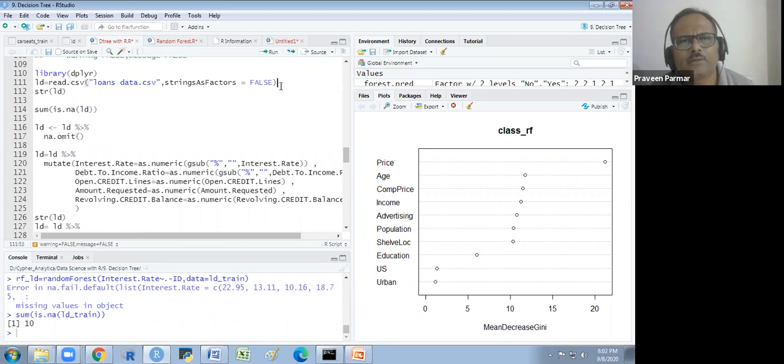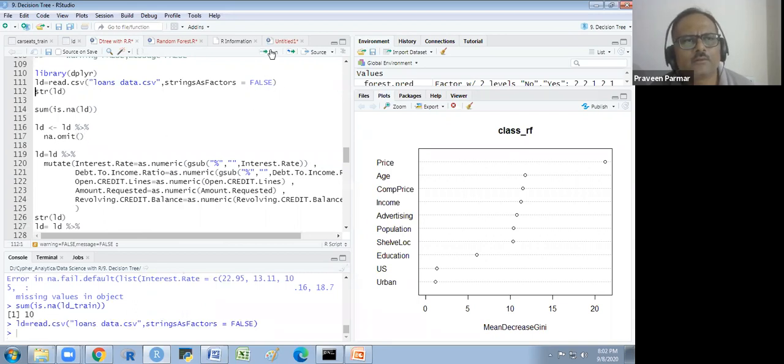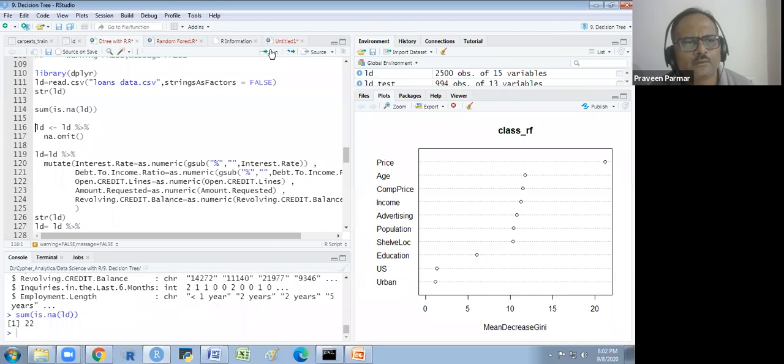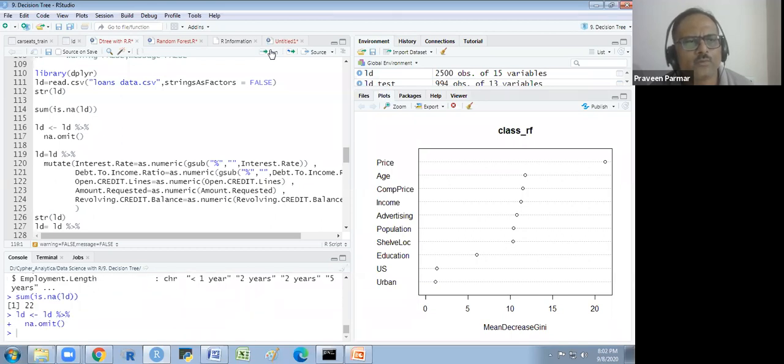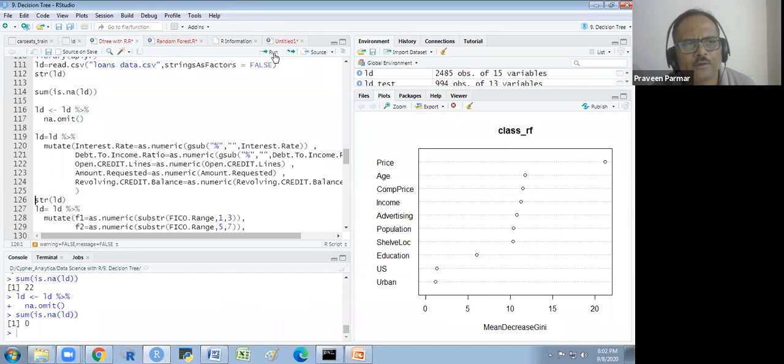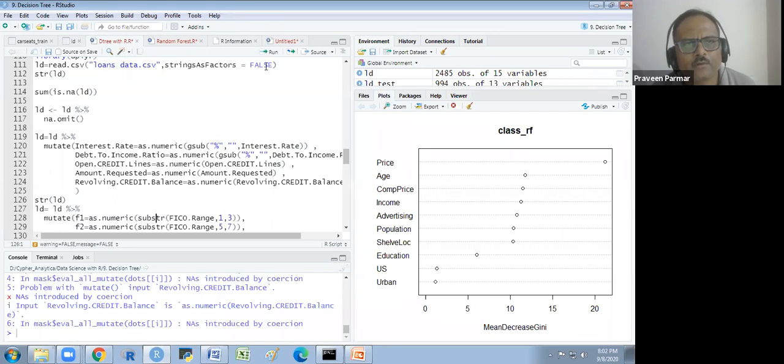Again I take this. There are 22 we have, and we are removing this. Again I see how many are there. There are 2, 4, 8, 5 we have. And we are doing this.